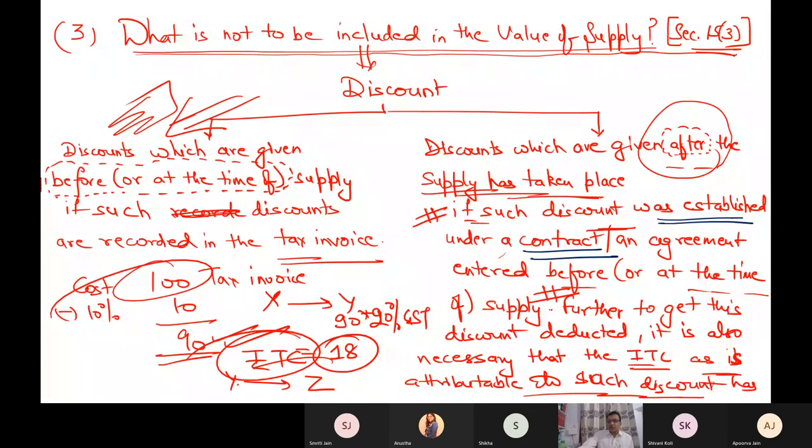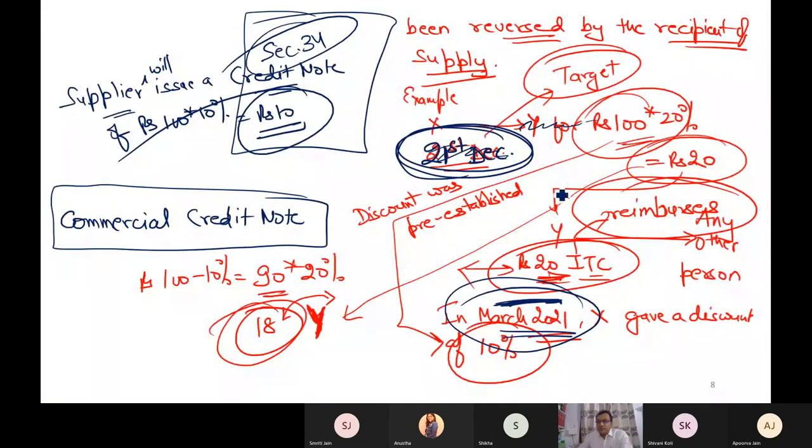If this is a sudden discount, then the government keeps rupees 20 as GST. The government is not going to reduce this by 2 rupees, which happened in the earlier case. Now the government will keep rupees 20 as it is because this discount was not predetermined. So it is possible that you are doing tax evasion, simply saying take the discount. It's your right. The government says no issue, you can give the discount, but don't ask us to give any benefit on this to the recipient. This is the point between credit note and commercial credit note. And this is what my section 12 subsection 3 is.